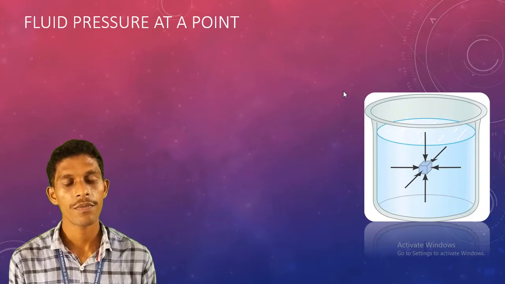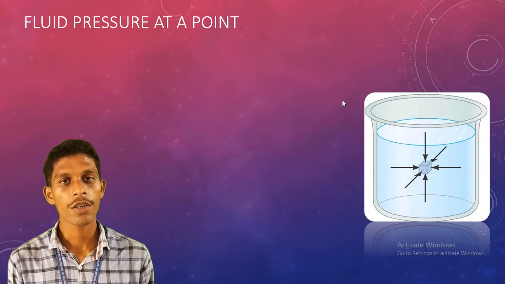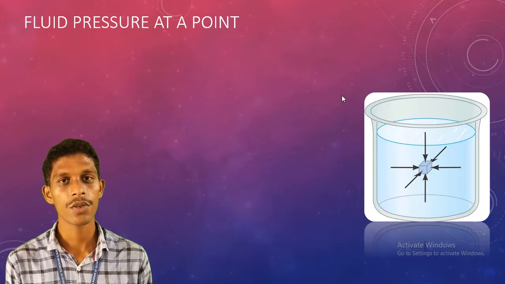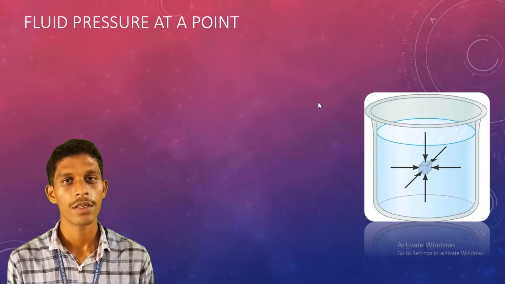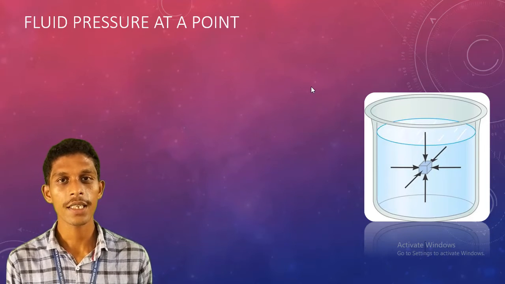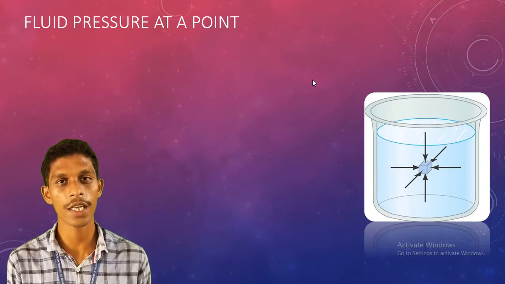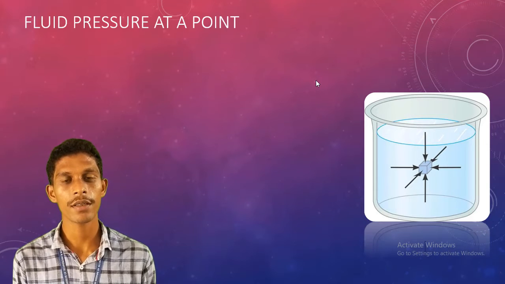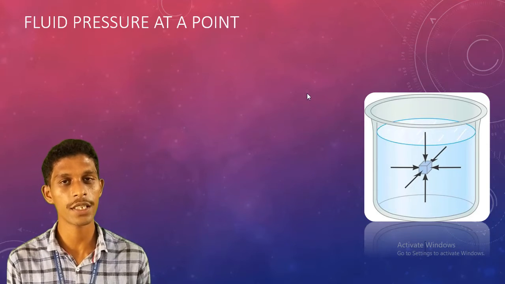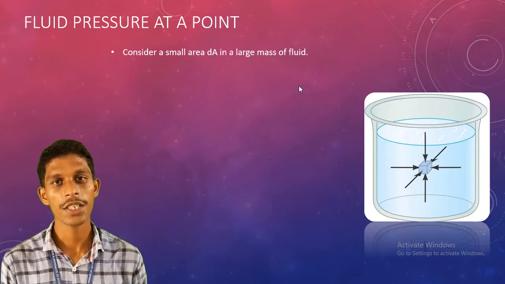Every substance, when you apply a force on it, must gain some pressure. We are talking about fluids which are at rest. So at any specific point, what is the pressure on that particular fluid? Let us take a glass of water and see. Inside that we can select a small fluid element having an area dA. Basically this fluid is at rest, in a stationary position.